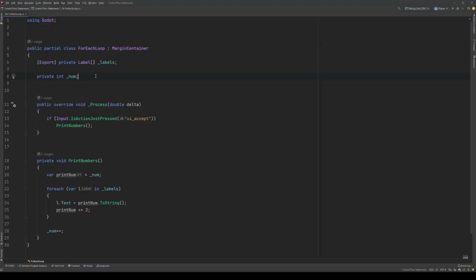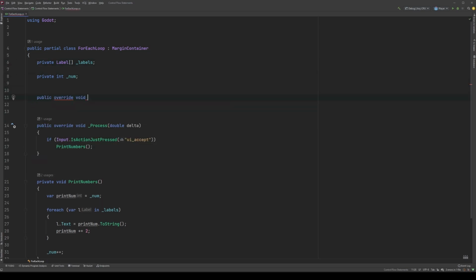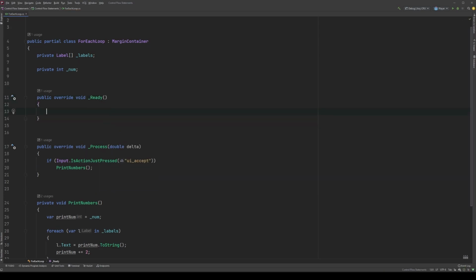Back in our for each loop code, we're going to get all of the label nodes via code. To start, we can get rid of the export property, as we're not going to need the underscore labels array exposed in the inspector anymore. Next, let's add an underscore ready method to do our initialization in. Now, we need to get the children of our grid container.